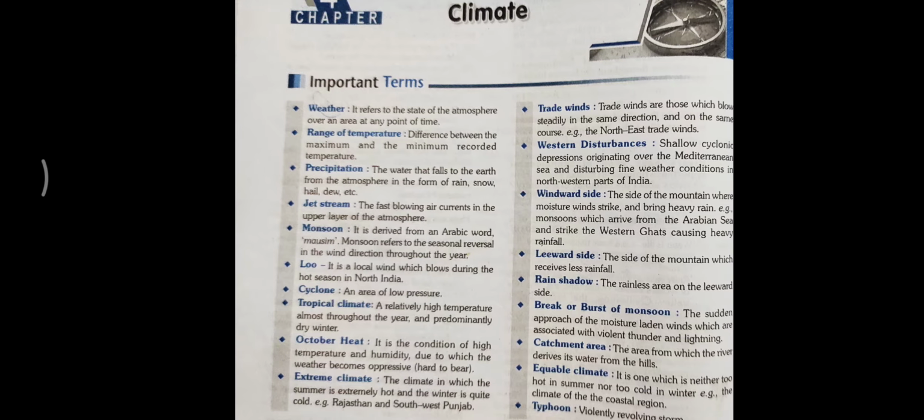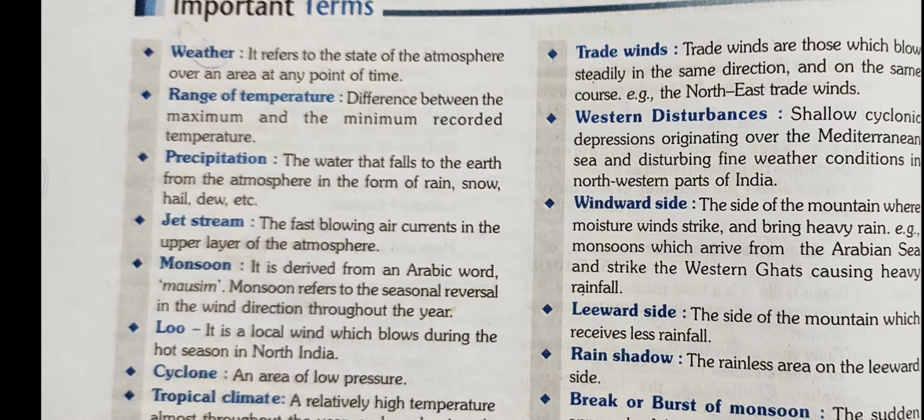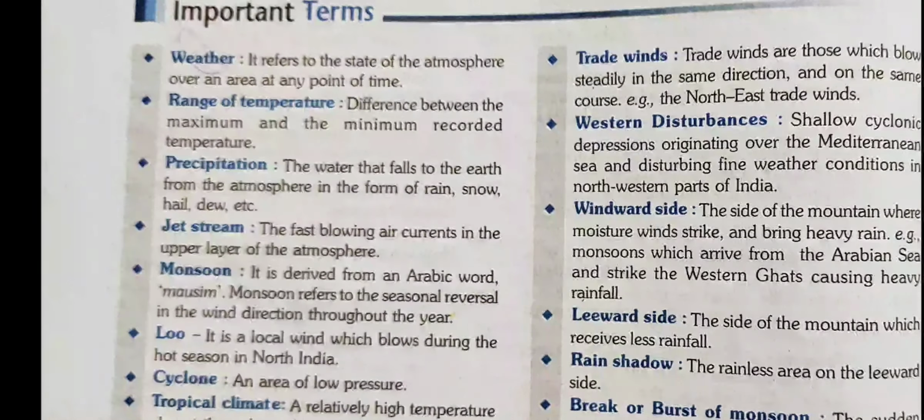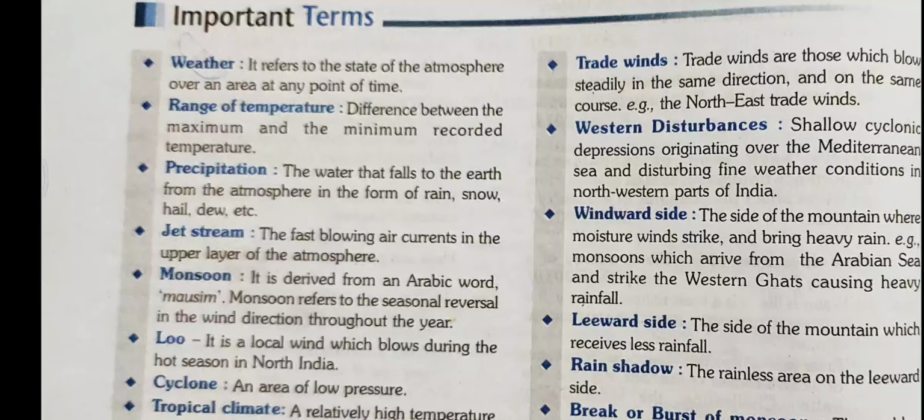Next term is trade winds. Trade winds are those winds which blow steadily in the same direction and on the same course. So trade winds blow in the same direction and on the same route. Northeast trade winds are the winds which blow from north to east direction. These winds are helpful in shipping, which goes from north to east direction.